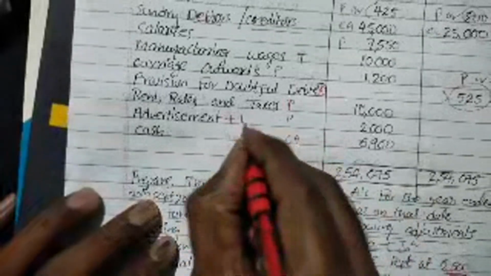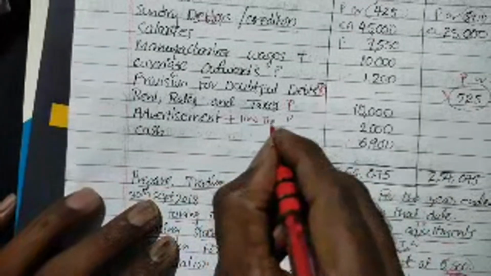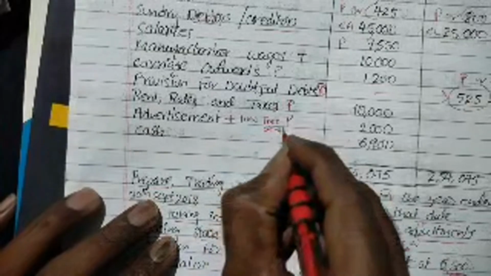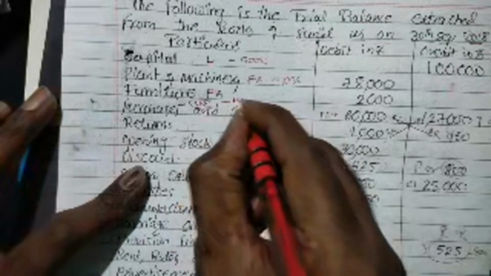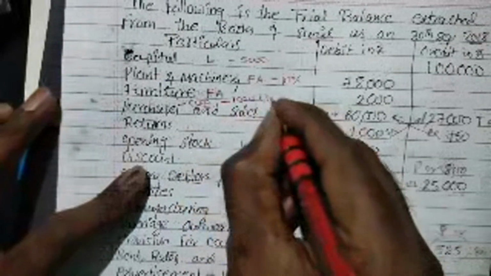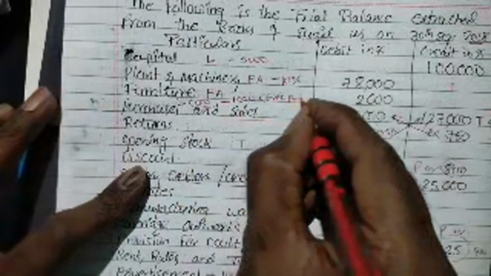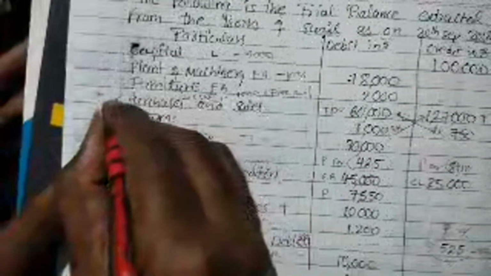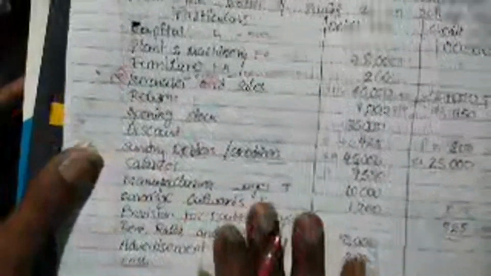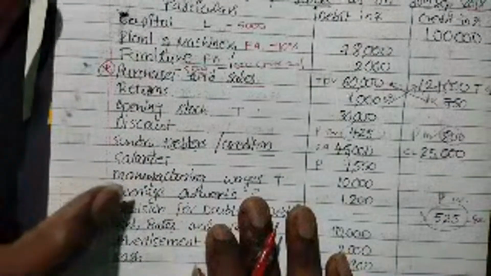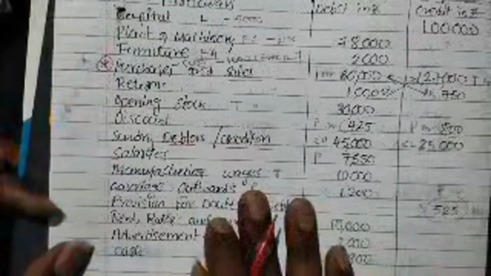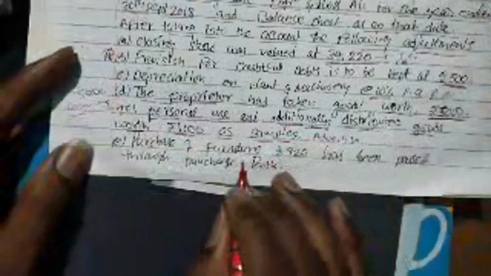So to this advertisement add 1,000 rupees free sample, and again these are also deducted from purchases itself. So free samples will be deducted from purchases value. Here purchases plays a major role in this question. Okay, be careful with this question. Purchases में से drawings minus करना as well as goods distributed as free sample. So these are the very good adjustments.